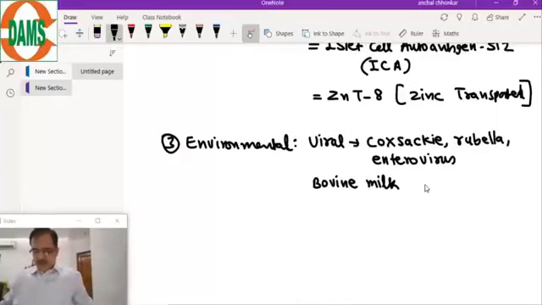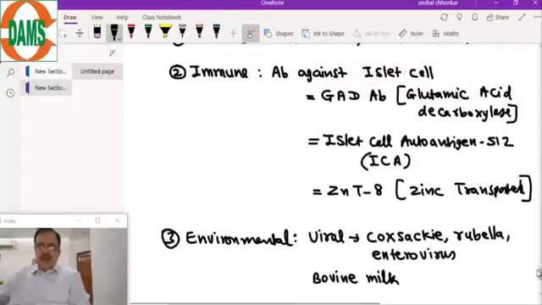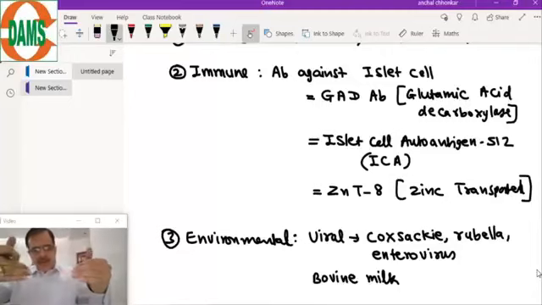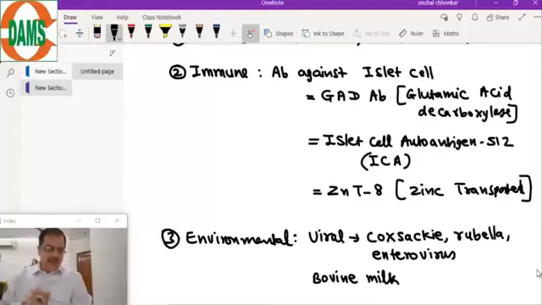The number of the zinc transporter is zinc transporter 8. So these are the factors involved in the pathogenesis of type 1 diabetes. Now let's see how the patient will progress, and the stages of type 1 diabetes.